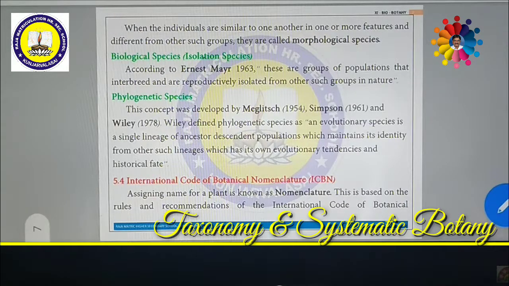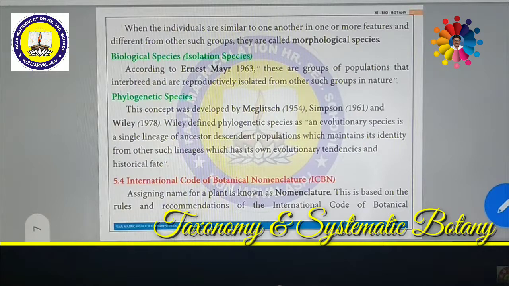That means, suppose you resemble your grandparents or great grandparents, then you come under phylogenetic species. That means your previous generation and your current generation match each other. You look similar morphologically, physiologically, and genetically as well.